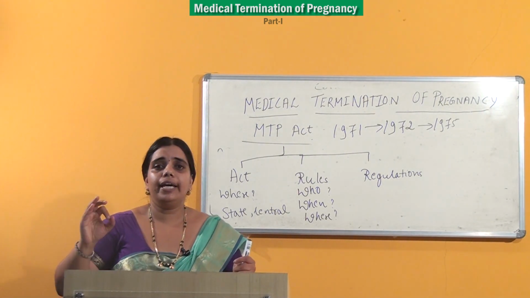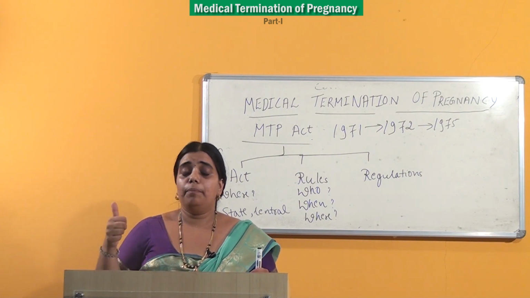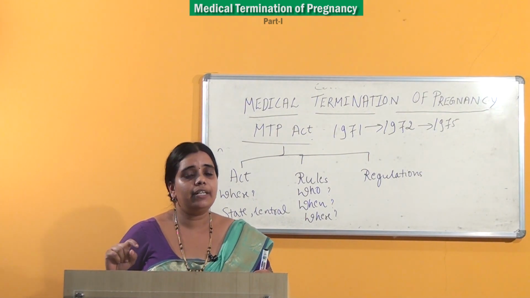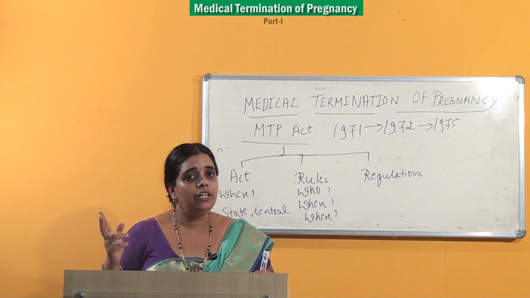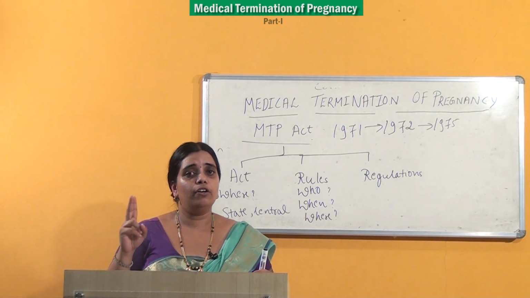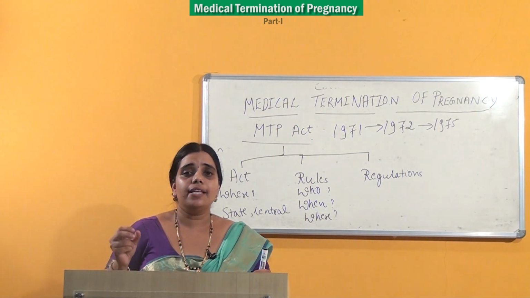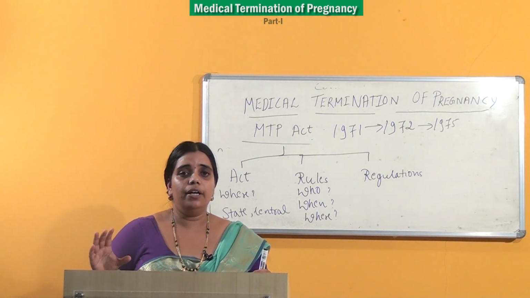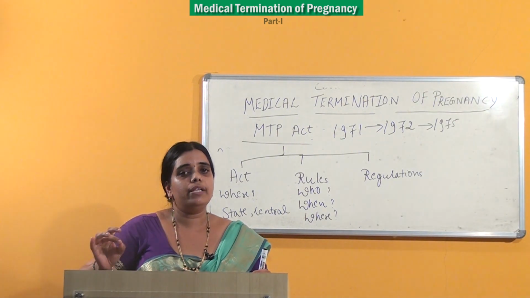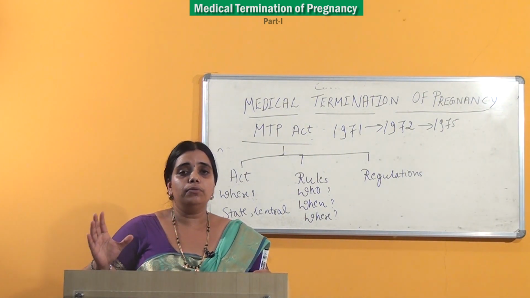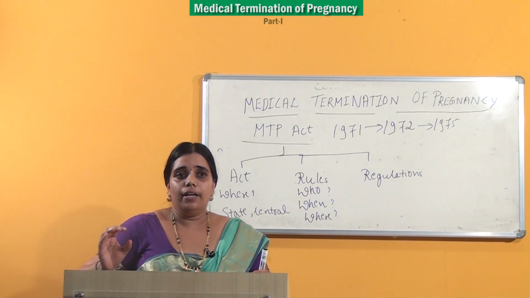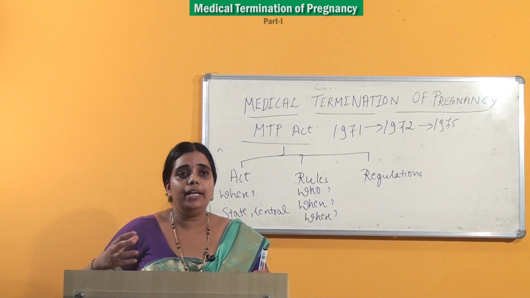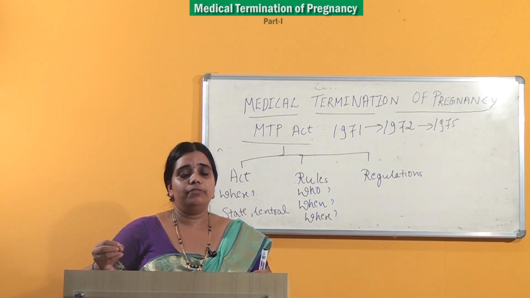Lastly, we told when pregnancies can be terminated. Up to 20 weeks of gestation, and if the gestation is less than 12 weeks, one medical practitioner is sufficient. If it is more than 12 weeks but less than 20 weeks, the opinion of 2 registered medical practitioners as accepted by the MTP Act is required, and we should always take the consent of the woman to terminate the pregnancy. And if the woman is less than 18 years or mentally ill, then you can take the consent of the guardian.